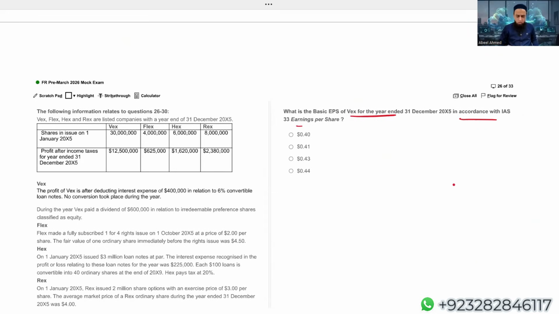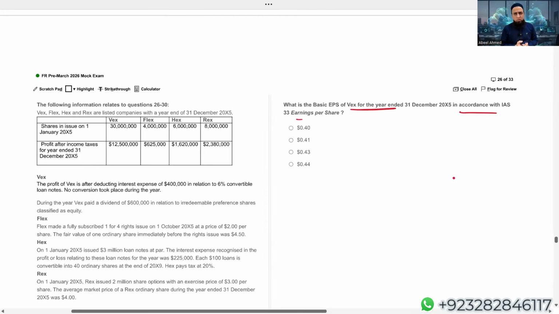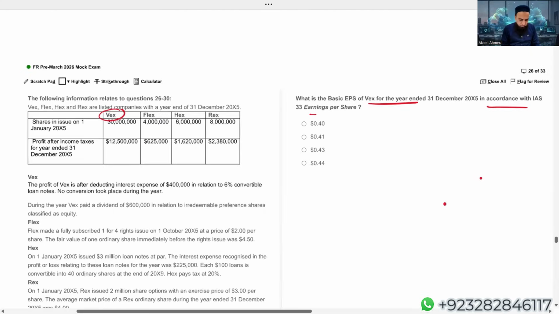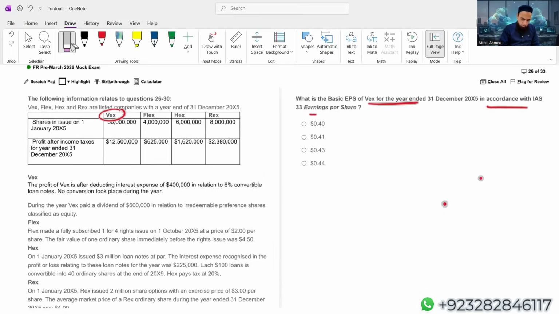We know that under IAS 33, the formula is very simple: profit after tax minus the preference dividend, which you are paying to the irredeemable preference shareholders, divided by the weighted average number of ordinary shares. That simply gives you the basic EPS. Year end is December X5. VEX, Flex, Hex, Rex, so many companies listed. VEX is here. Just a minute, a little bit of zoom in. Shares in issue: you can see that there are 30 million shares in issue of VEX.